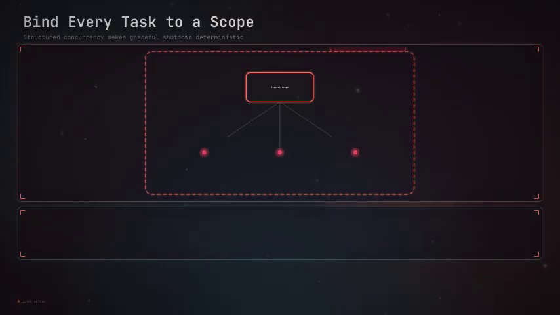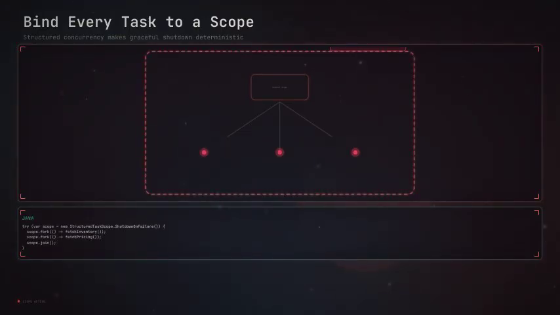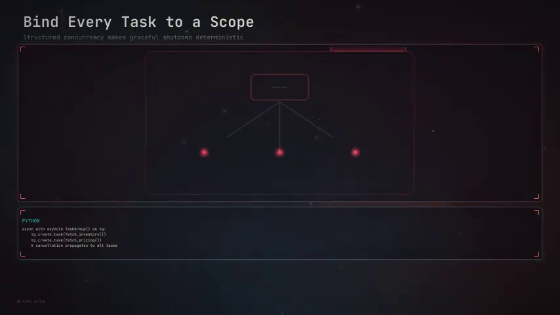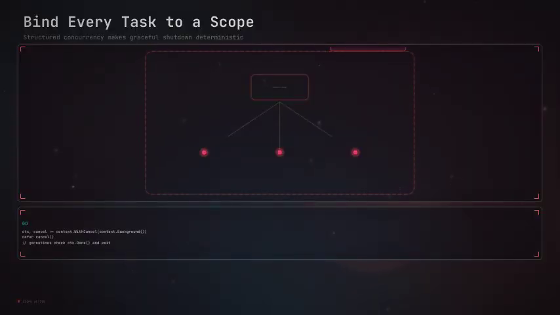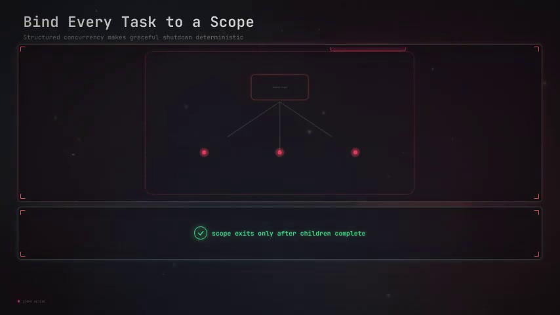The pattern appears across all major languages. Java 21 exposes this explicitly with structured task scope over virtual threads. Kotlin coroutines use coroutine scope, Python 3.11's asyncio task group embeds it directly in async await, and Swift uses async let. Go is the outlier. It relies on idiomatic context-to-context cancellation rather than a strict parent-child scope construct. The mechanism differs, but the principle is the same. Every task has an owner, and no task outlives its scope.